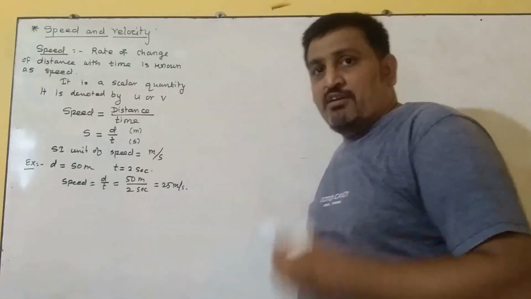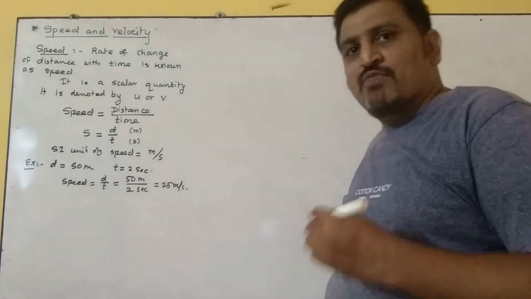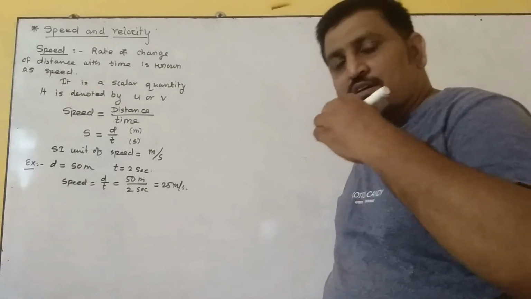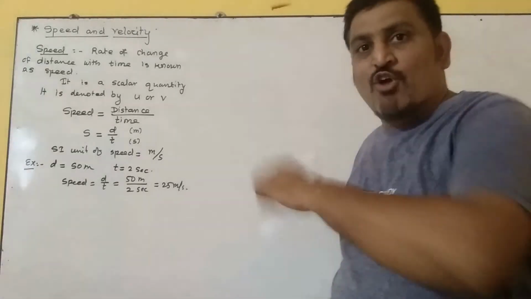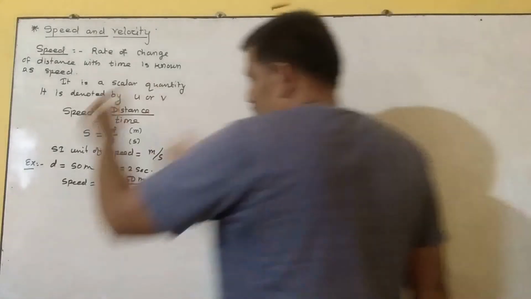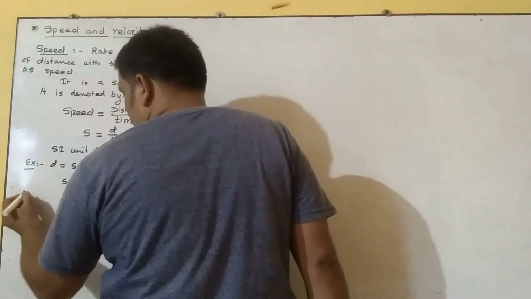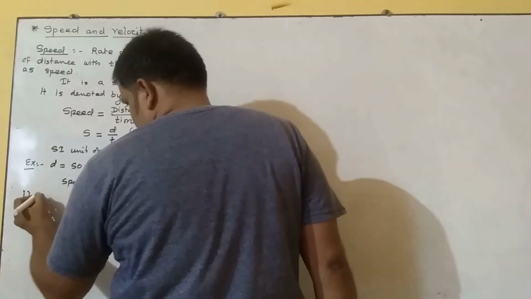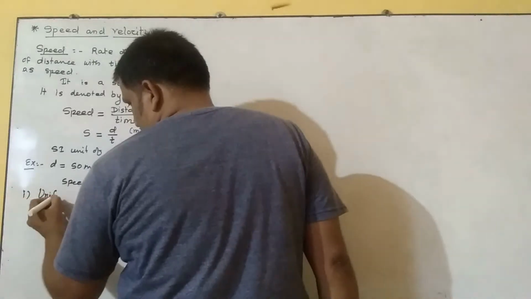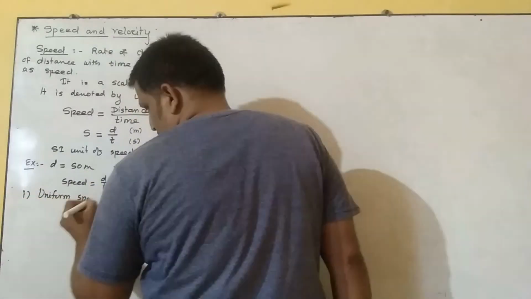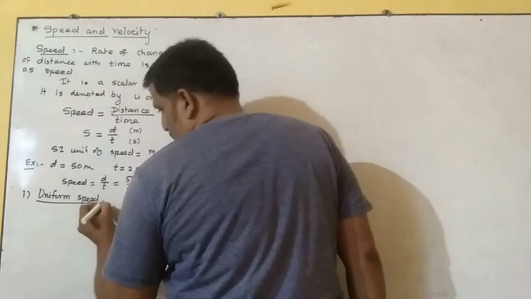Now for speed, we can have uniform speed and non-uniform speed, so there are two types. First is uniform speed. What is uniform speed?